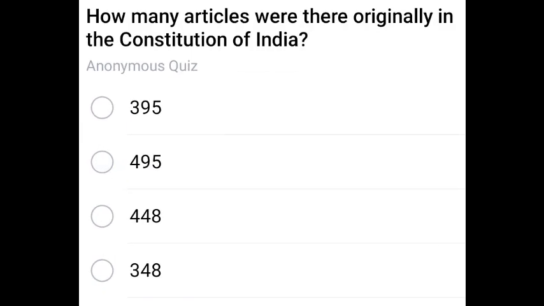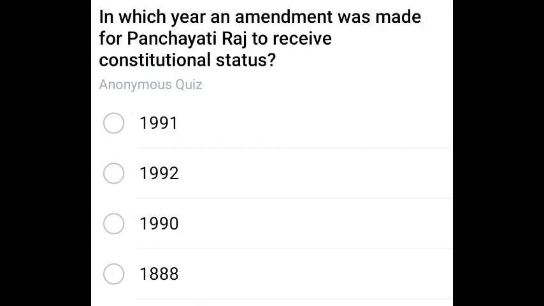How many articles were there originally in the Constitution of India? It is a repeated question again. The correct answer is option 1, 395. Next question. In which year was an amendment made for Panchayati Raj to receive constitutional status? The correct answer is 1992.